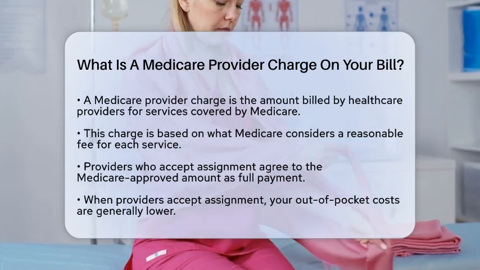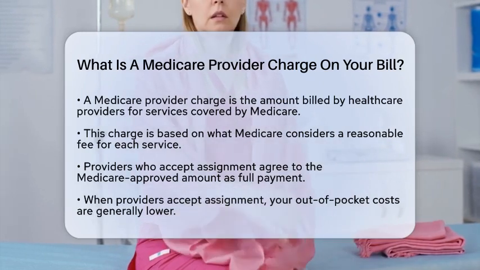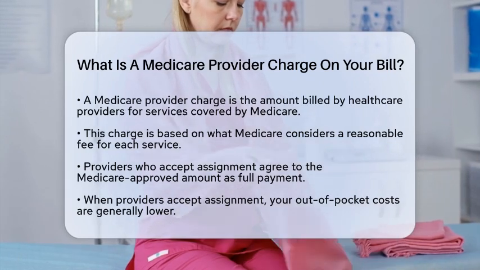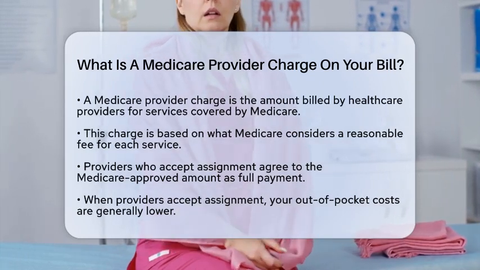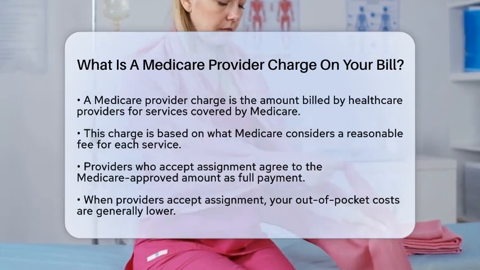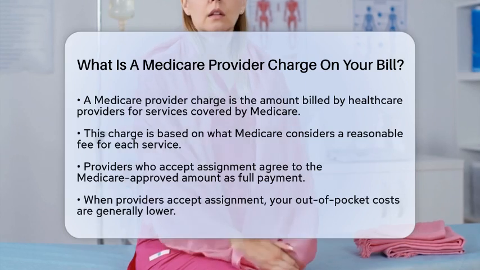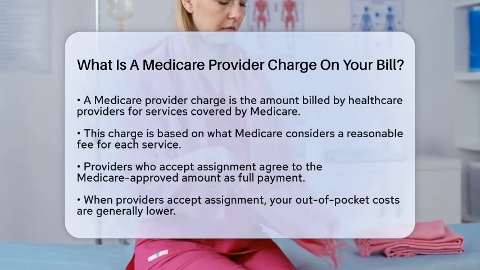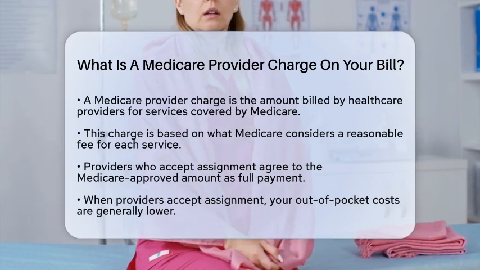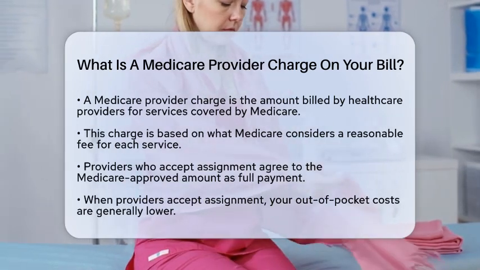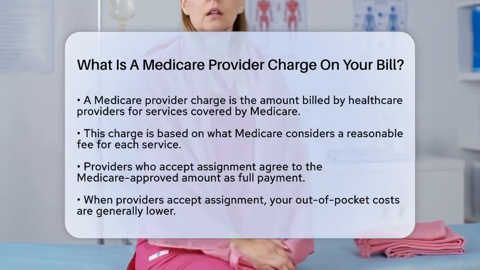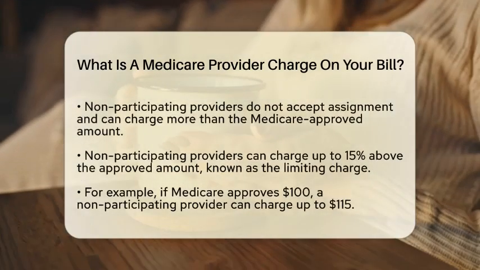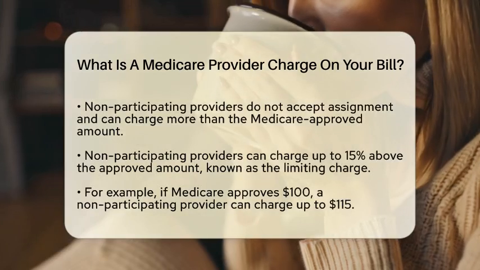Let's break it down. A Medicare provider charge is the amount that a healthcare provider bills for services covered by Medicare. This charge is based on what Medicare considers a reasonable fee for that service. When a provider agrees to accept assignment, they accept the Medicare-approved amount as full payment. This means they cannot charge you more than your Medicare deductible and coinsurance. In this case, your out-of-pocket costs are generally lower, making it easier to manage your expenses.